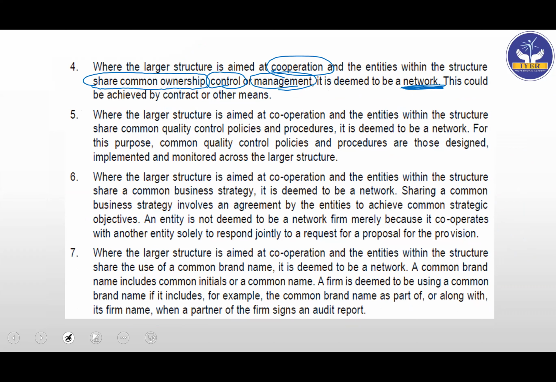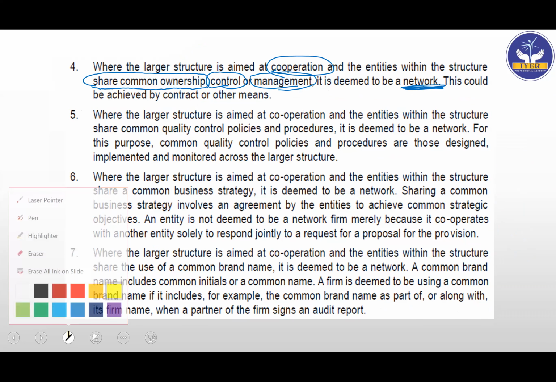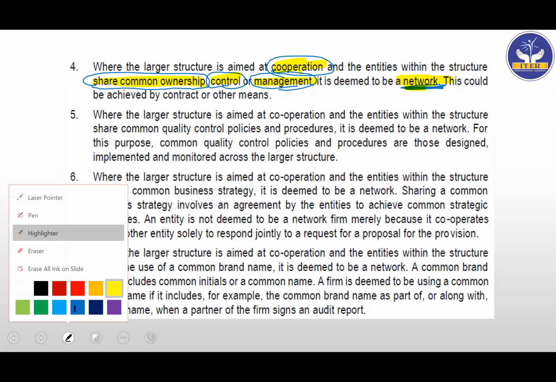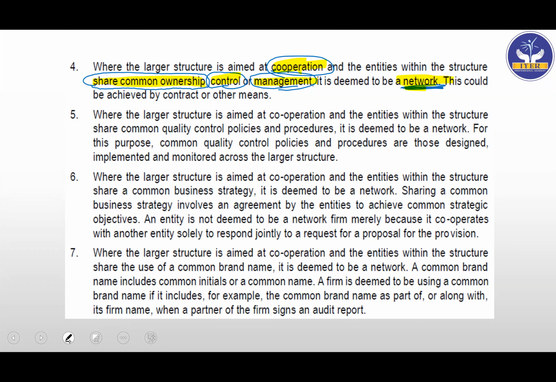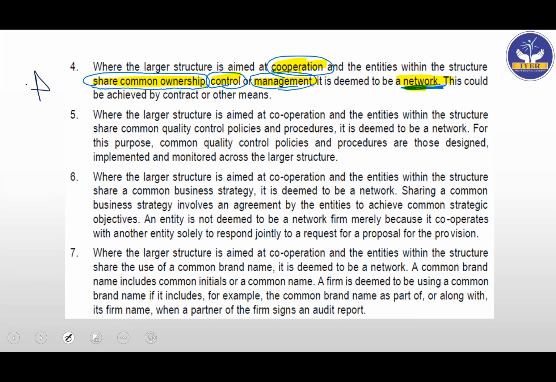So again, what we'll do is we'll highlight it. Your cooperation, sharing of common ownership, control, management, then it is deemed to be a network. Simple area, easy to understand, very simple. Goes in our blue star.